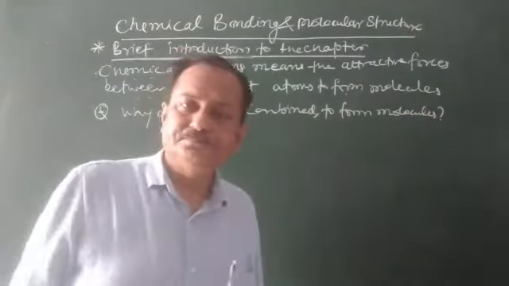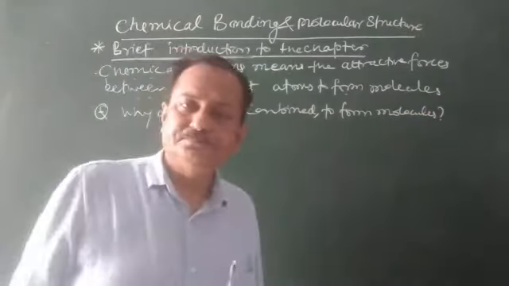So the valence electrons, or the outermost electrons, the electrons present in the outermost orbit of an atom, they only take part in the formation of a chemical bond, no others at all. Keep in mind that only the valence electrons take part in the formation of a chemical bond.